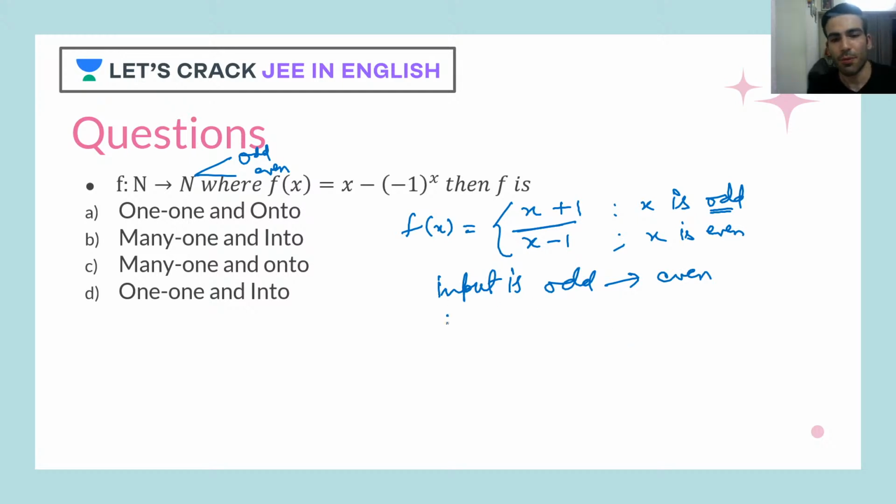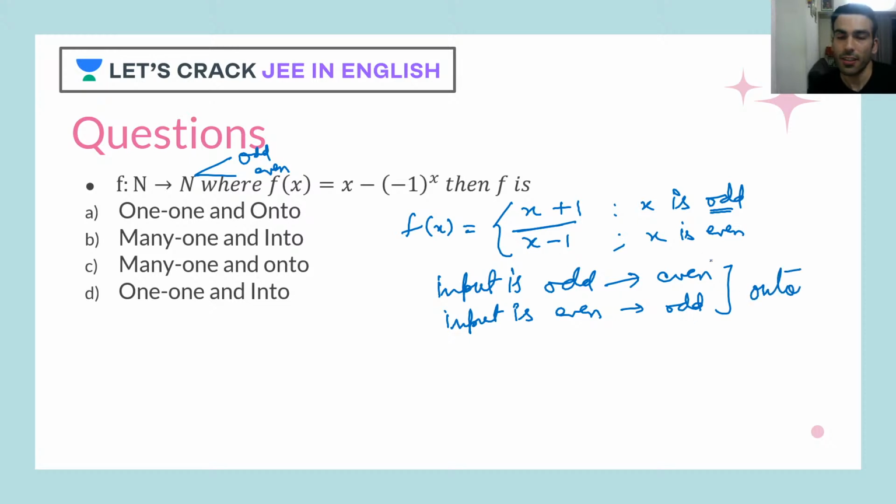But when the input is even, we get odd because we are subtracting 1, and we get the lesser one. You can take any natural number. Let's say if you take 2, which is even, you'll get 1. If you take 3, it is odd, you get 4. So as you can clearly see, this will be covering all the natural numbers. So this will be for sure onto here.